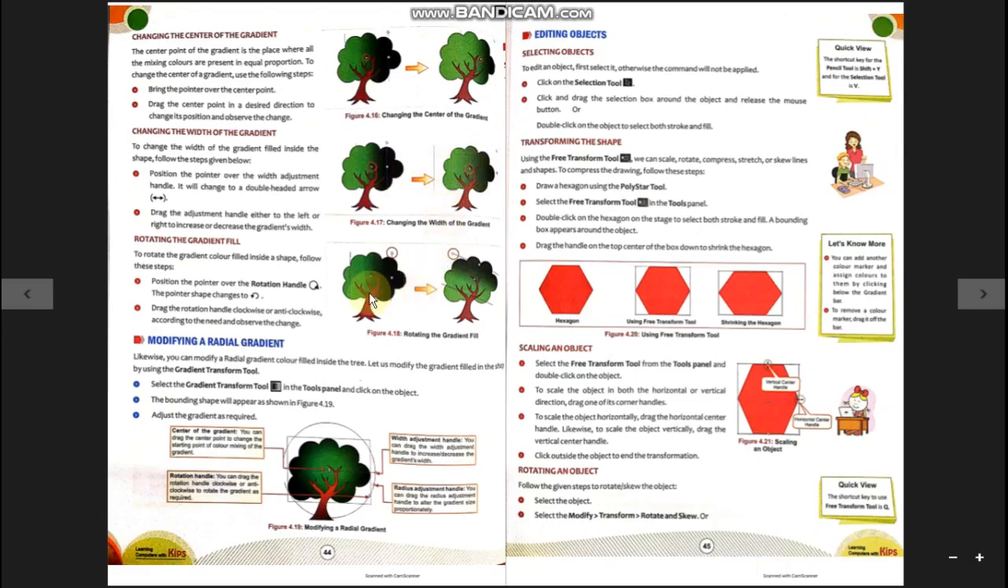In the same way, you can rotate the gradient. You can rotate it clockwise or anti-clockwise. Accordingly, you will see the effect onto the object.